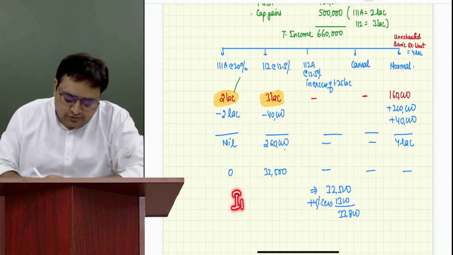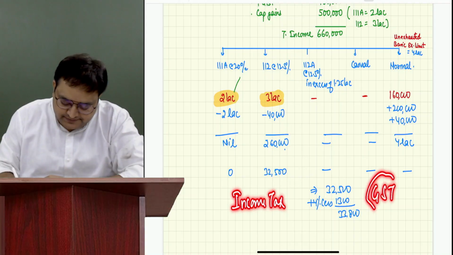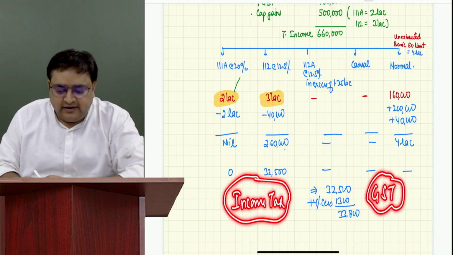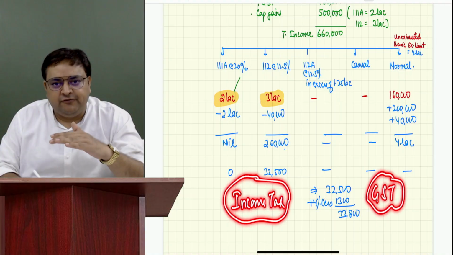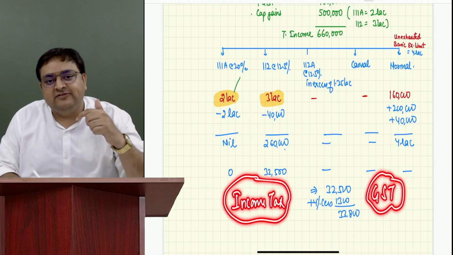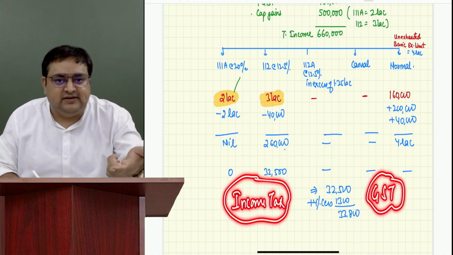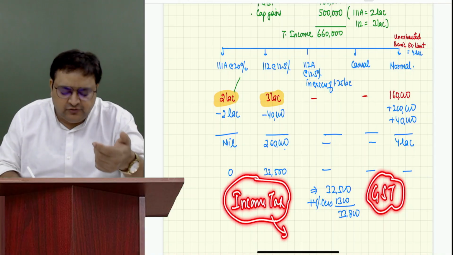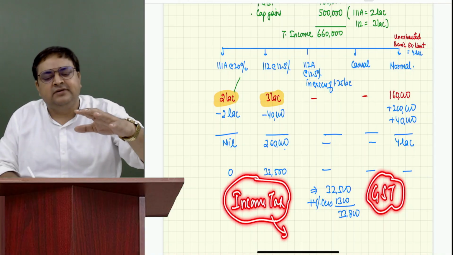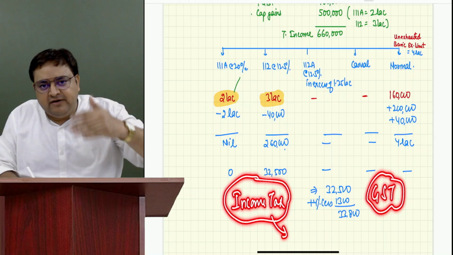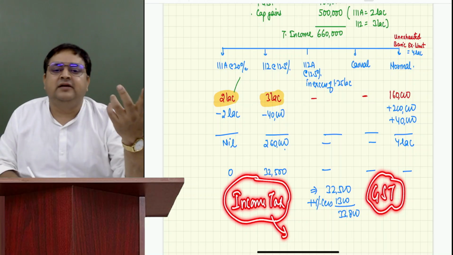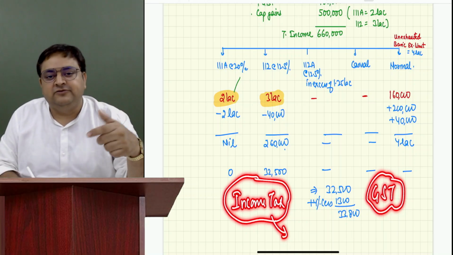Now, if you talk about income tax versus GST, from the government's point of view, income tax is always more favorable towards the assessee. I will tell you many provisions where the benefit of doubt is given to the assessee, just as in cricket the benefit of doubt is always given to the batsman.